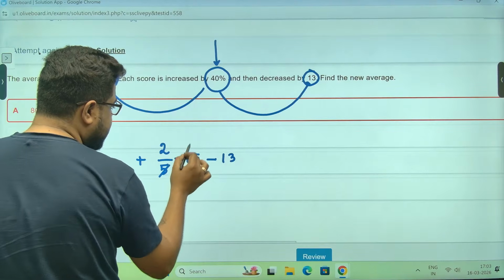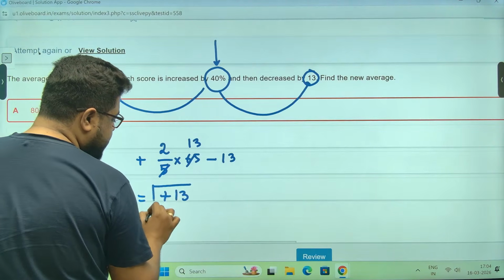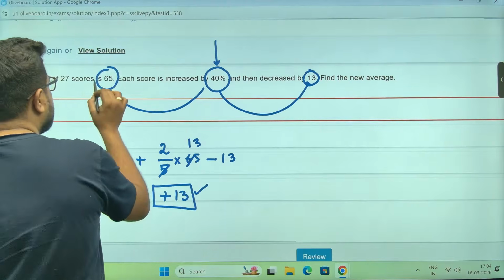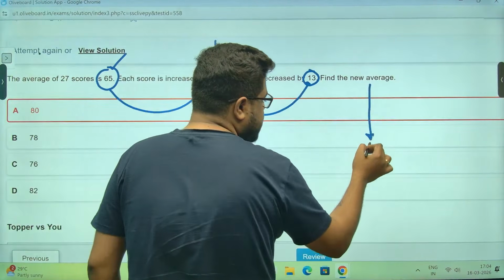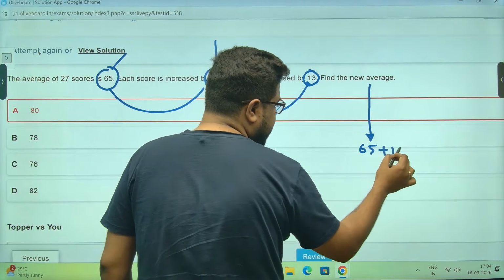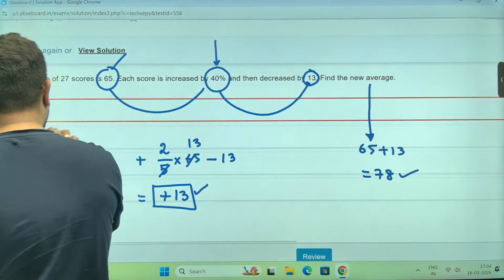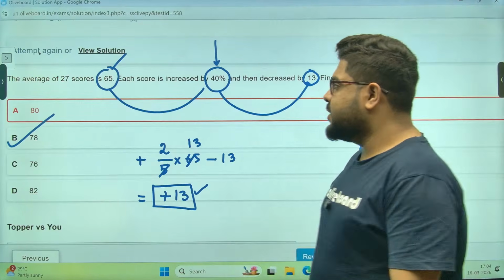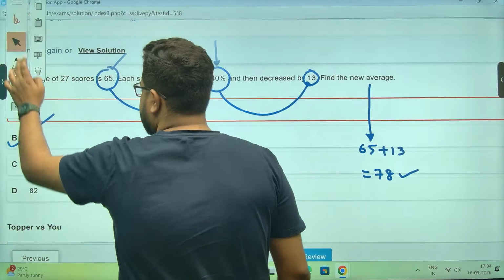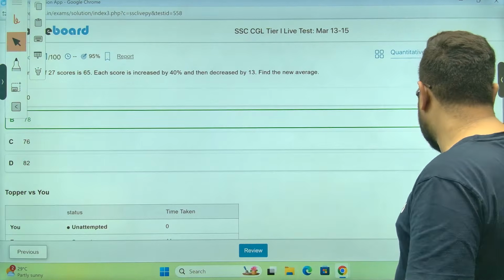So 5 13s, 2 into 13 minus 13, meaning the average will increase by 13. The new average is 65 plus 13, which is 78. Option B will be your correct answer. Let's mark this as the answer. Very simple question to start with.